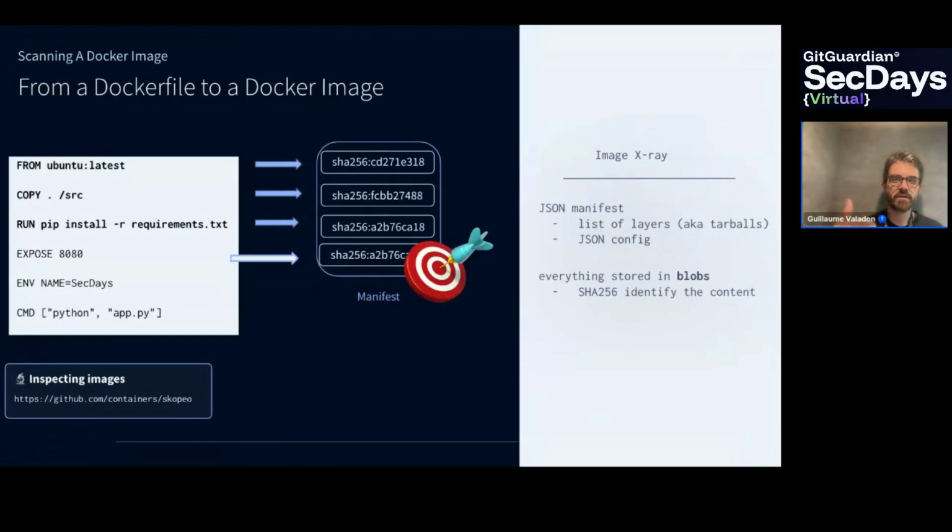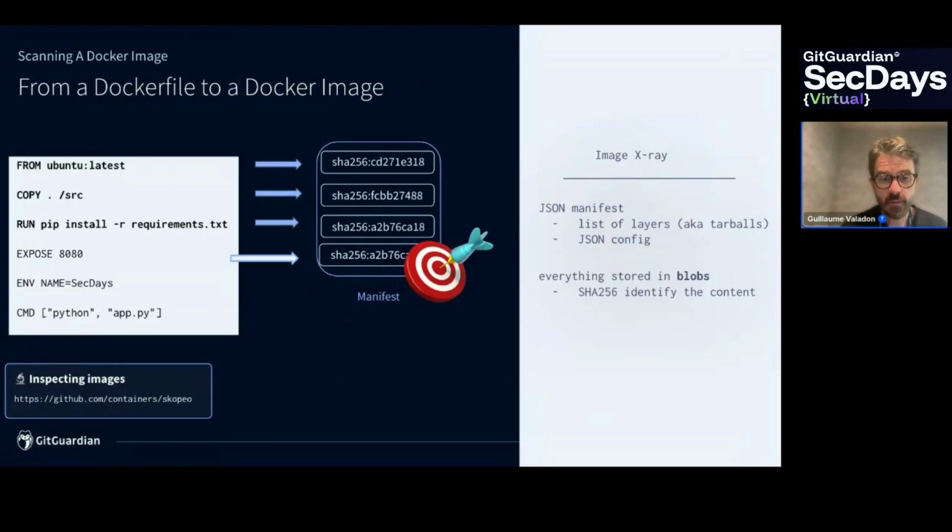So what needs to be done if you need to scan for a secret in a Docker image? We'll go from a Dockerfile. Here on the left, we have 6 instructions: FROM, COPY, RUN, EXPOSE, ENV, and CMD. The 3 on top in bold are instructions that will have a side effect on the final image. The final image is here in the middle, called the manifest. FROM, COPY, and RUN will create what are called layers, which are a bunch of files, also called blobs, for binary large objects. And these layers are tar archives, which are compressed. So in that example, we have 3 layers: FROM, COPY, and RUN.